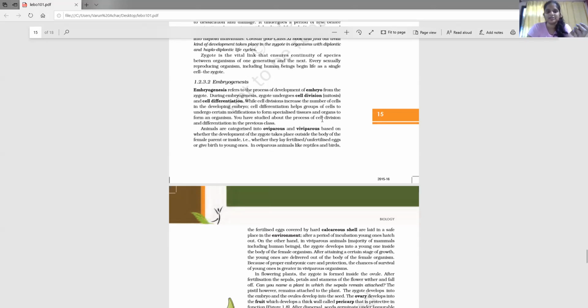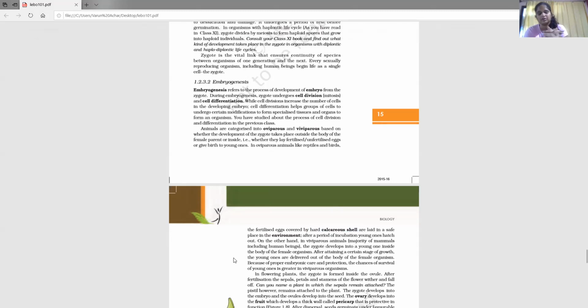Now when it comes to animals, animals are further categorized as oviparous and viviparous organisms, and also some of the organisms are ovoviviparous as well. Okay, so now in oviparous and viviparous organisms, let's discuss oviparous first. The fertilized egg, or the egg can also be unfertilized in case of a turkey. Okay, so the fertilized or the unfertilized embryo will be protected in a hard calcareous shell. Okay, calcareous shell मतलब calcium का बना हुआ shell, and they will be placed in an environment which is considered to be safe for their development.